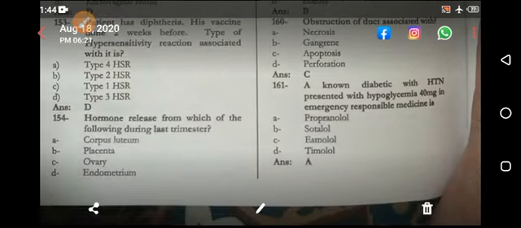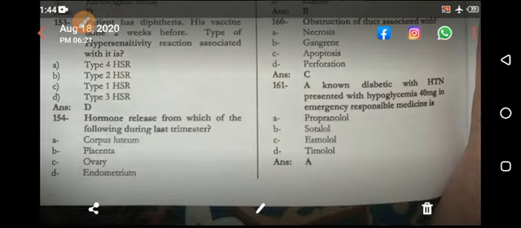These are caused by immunoglobulins. Type 4 is caused by the T cell. The immunoglobulin in type 1 is IgE. The immunoglobulin in type 2 is IgG and IgM both. The immunoglobulin in type 3 is IgG. And in 4 you are having mainly the T cells that cause destruction.